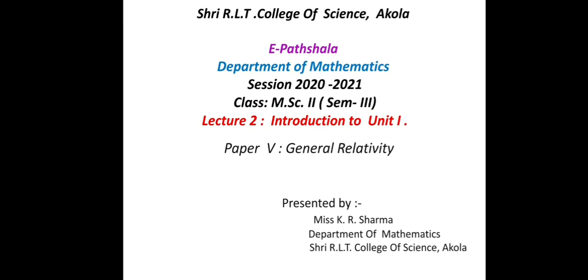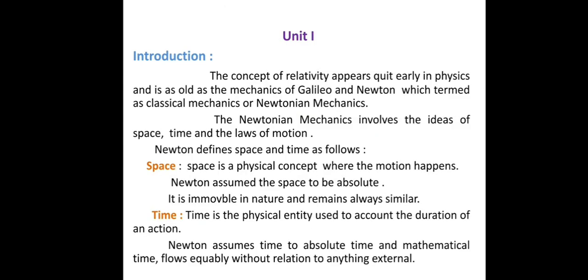In the previous lecture we saw an introduction to the syllabus of general relativity and some basic definitions and notations from Riemannian geometry. In this lecture we are going to see the concept of relativity, how it comes about, and how it was first introduced by Newton in Newtonian mechanics. It could be called a theory of absolute space and time.